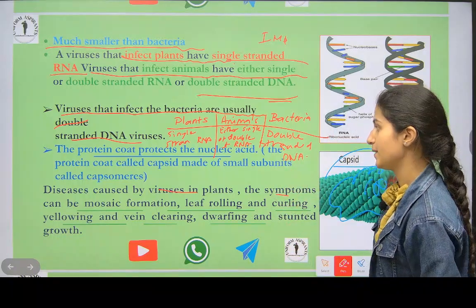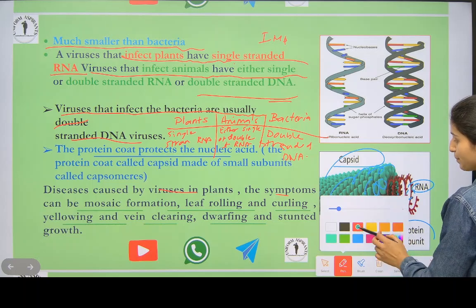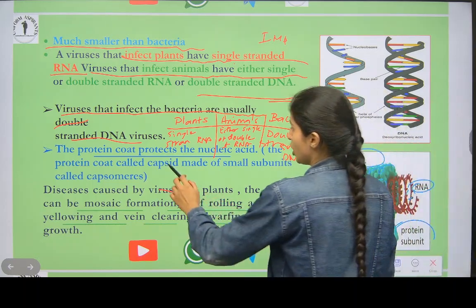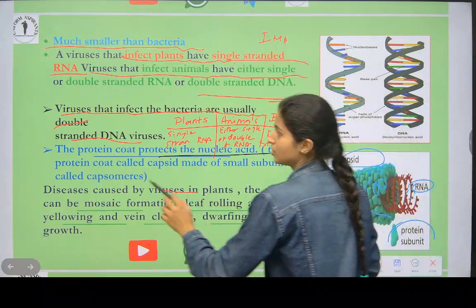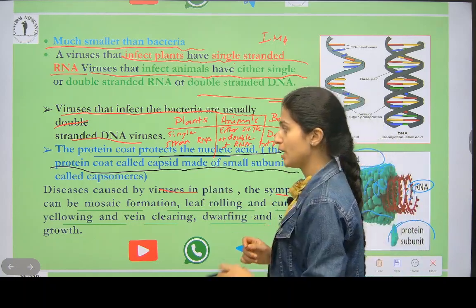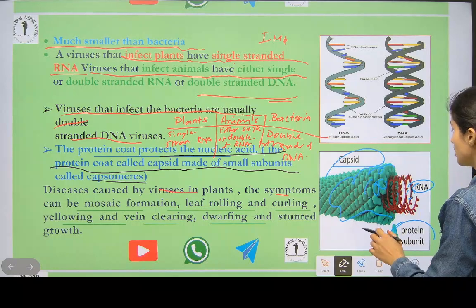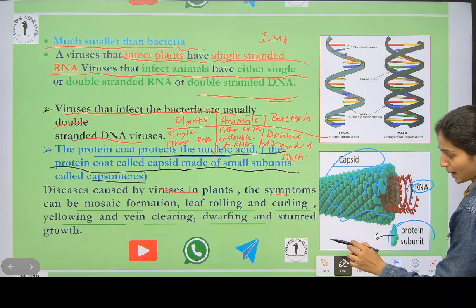Double-stranded DNA. The protein coat protects. See here we have seen this capsid. The protein coat protects the nucleic acid. The protein coat called the capsid is made up of small subunits called capsomers. So this small unit is called a capsomere.